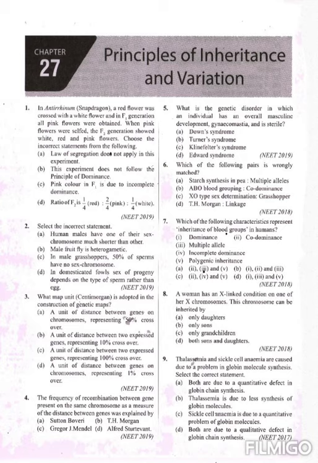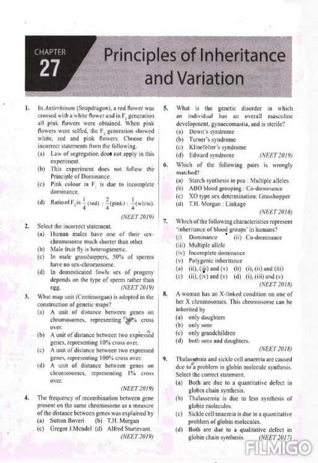Clear? The next question is, select the incorrect statement. Human males have one of their sex chromosomes much shorter than the other. Male fruit fly is heterogametic. In male grasshoppers, 50% of sperms have no sex chromosome. In domesticated fowls, sex of progeny depends on the type of sperm rather than egg. So which one is the incorrect statement?